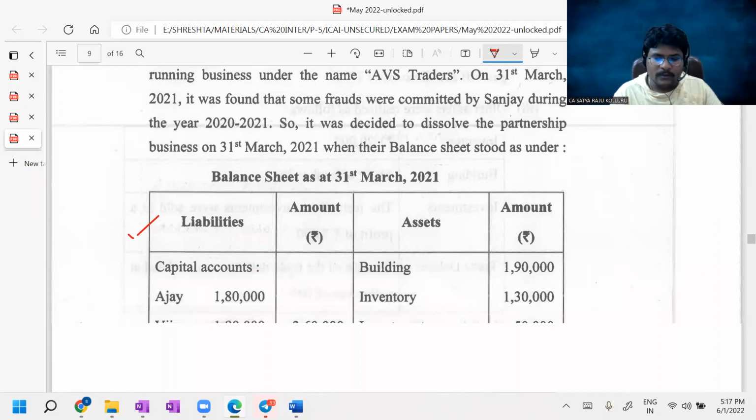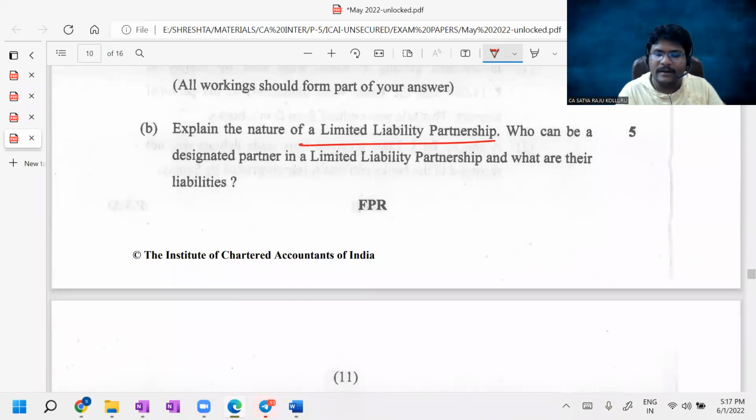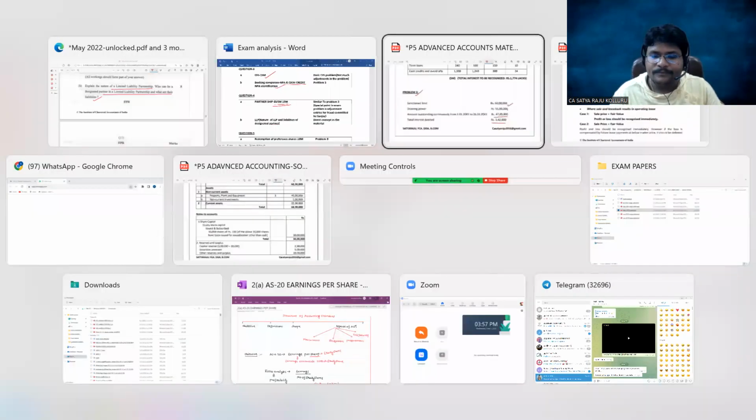Then come to problem number 4B. Sir, explain the nature of a limited liability partnership. Who can be designated partners in the limited liability partnership and what are their liabilities? At the time of discussing LLP, I clearly told you every time they ask a question from the LLP, it is a theory question. The same concept I discussed, and we spent more than 1.5 hours in the classroom discussing things related to the LLP. If you want, I'll open it, just give a moment.